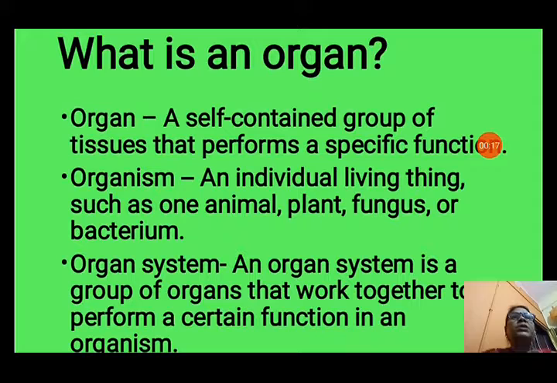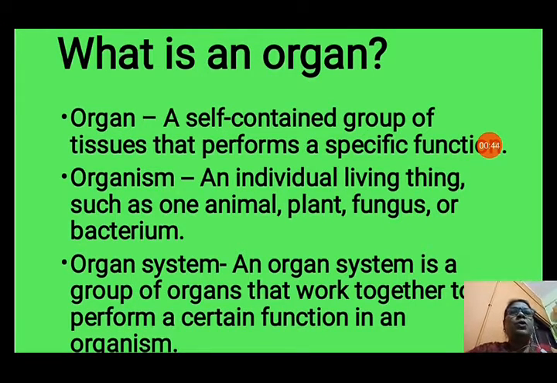So, what is an organ? An organ is a self-contained group of tissues that performs a specific function. A collection of tissues that performs a particular job, a particular function, is known as an organ. Now, organism: an individual living thing such as one animal, plant, fungus or bacteria. So, an individual living thing is known as an organism.